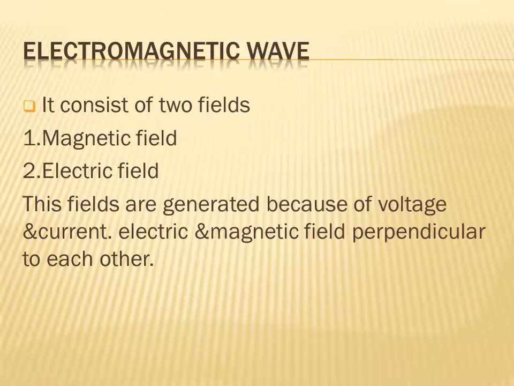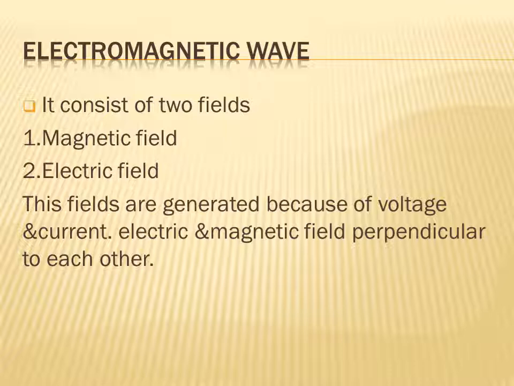Next is the electromagnetic wave. Electromagnetic waves are oscillations which propagate in free space. They travel through free space with the velocity of light. What is the velocity of light? It is 3 into 10 raised to 8.